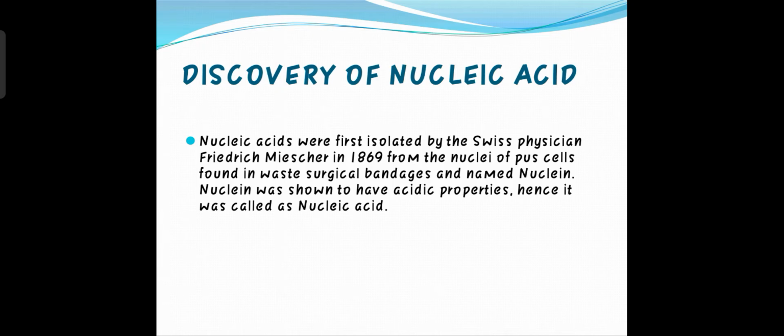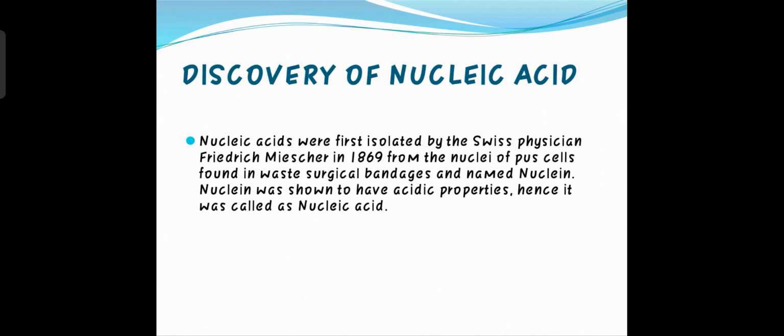So Friedrich Miescher discovered the nucleic acid from the nucleus of these destroyed pus cells, which were found in the waste surgical bandages, and named this substance nuclein. But later the scientist Altman named it nucleic acid. Why?